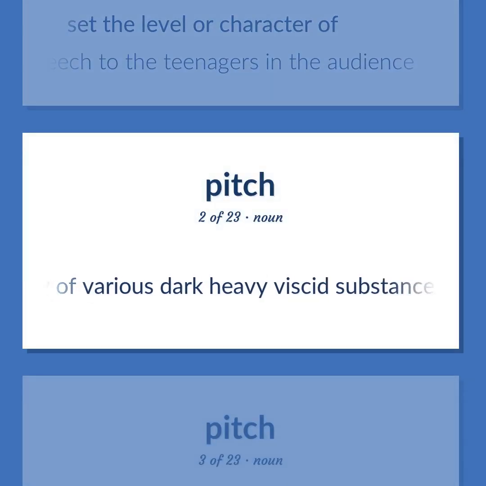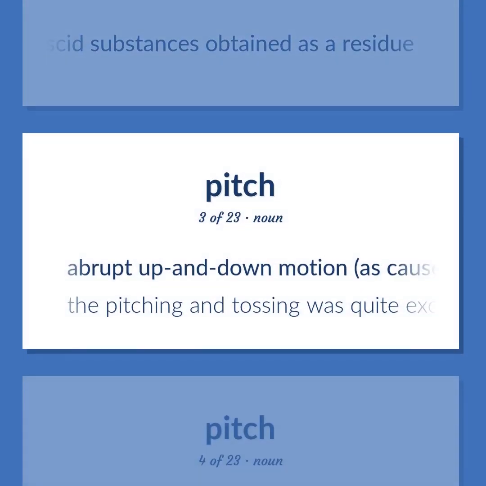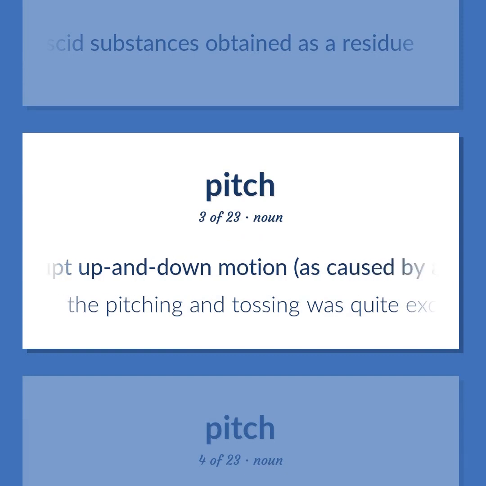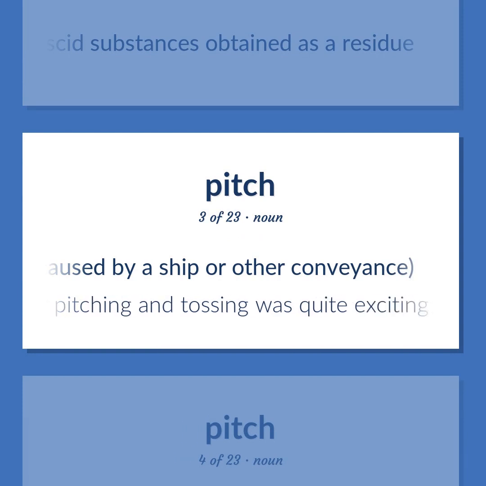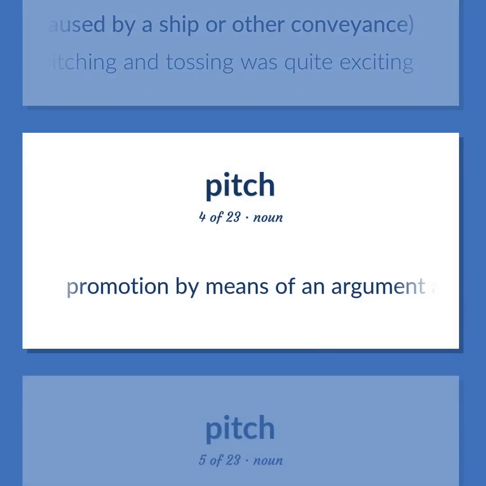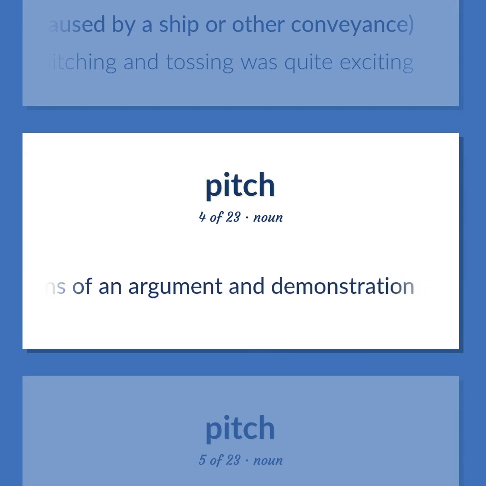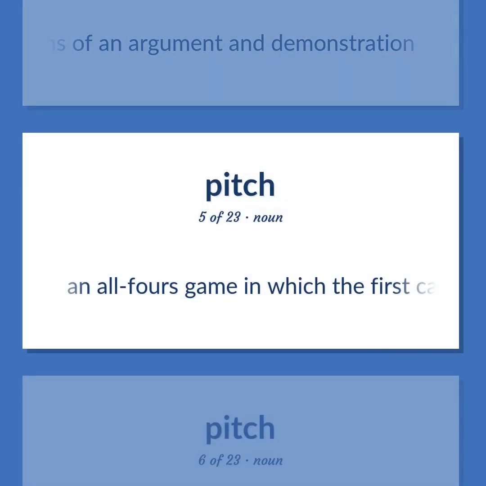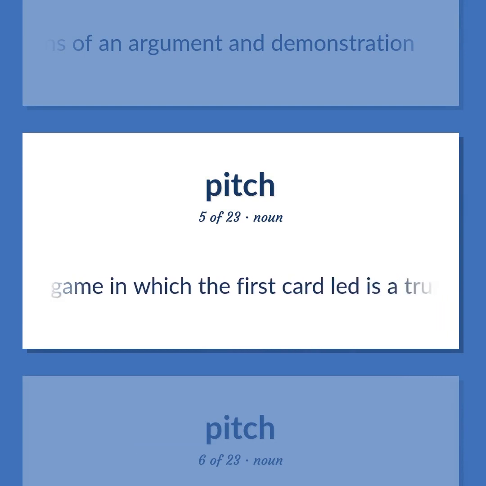Any of various dark heavy viscid substances obtained as a residue. Abrupt up and down motion, as caused by a ship or other conveyance. The pitching and tossing was quite exciting. Promotion by means of an argument and demonstration. An all-fours game in which the first card led as a trump.